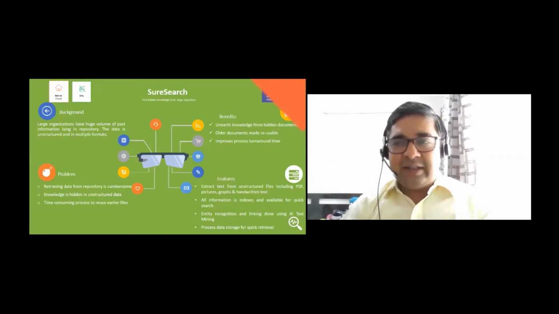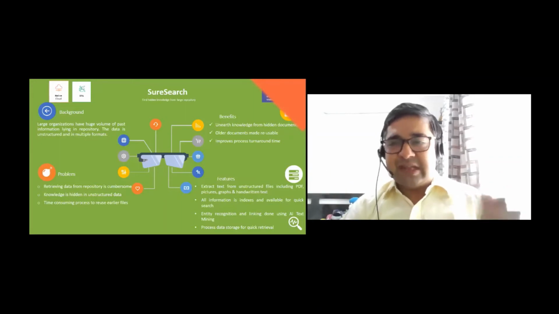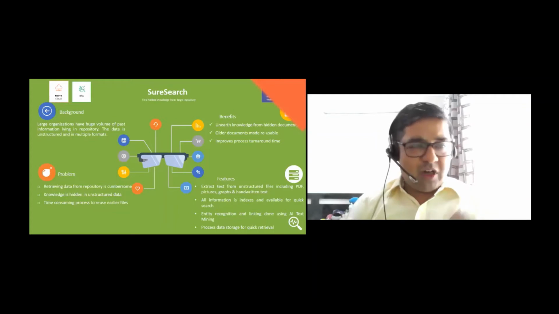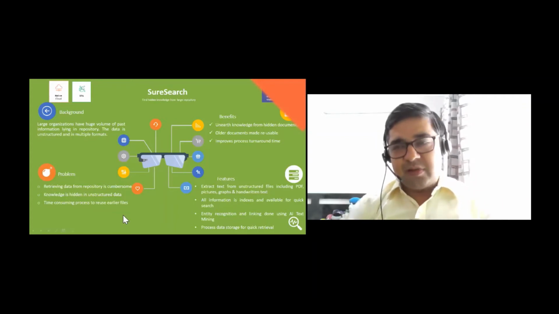And these documents are there. These documents are perhaps lying in some scanned file, some folder somewhere. So the company has actually done that. But how do I get the right data? That is very difficult. So what we have done is that we have built what we call Short Search,